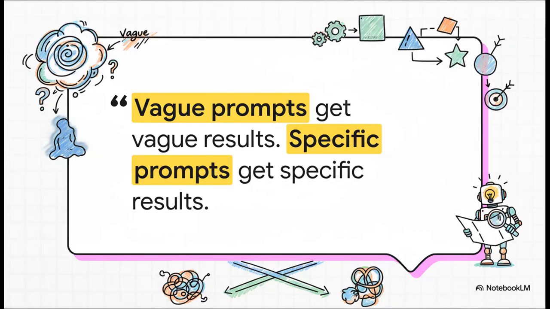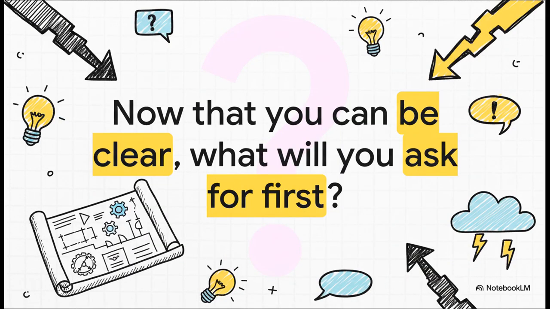If you remember just one thing today, please let it be this. Vague prompts get vague results. Specific prompts get specific results. It is the fundamental law of working with AI, period. So I'm going to leave you with this question. You now have the blueprint. You have the formula to get exactly what you want from any AI. The only limit, really, is the clarity of your own instructions. So, what are you going to ask for first?